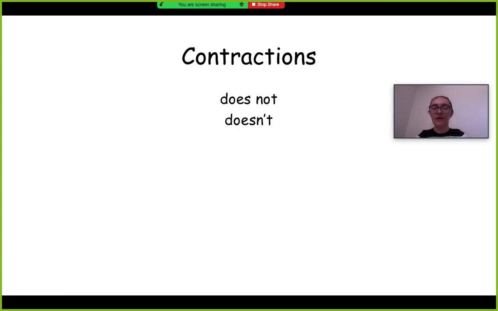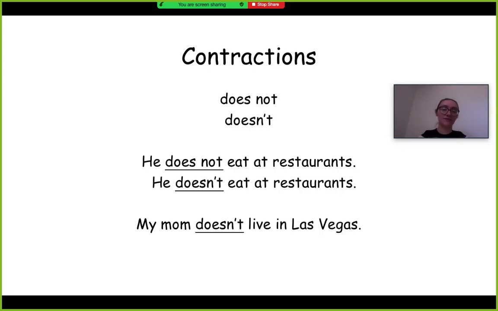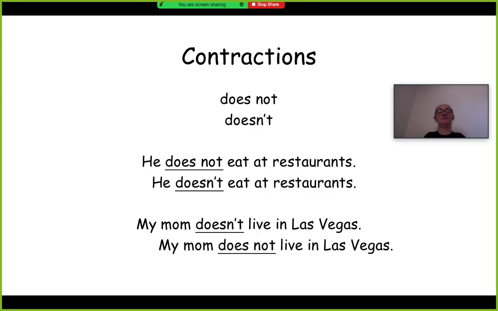Got it? So contractions for does not, just like do not, is doesn't. So you can say don't or doesn't for the negative. So he does not eat at restaurants is the same as he doesn't eat at restaurants. My mom doesn't live in Las Vegas is the same as my mom does not live in Las Vegas.